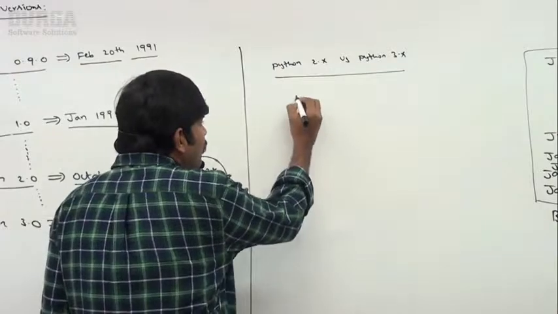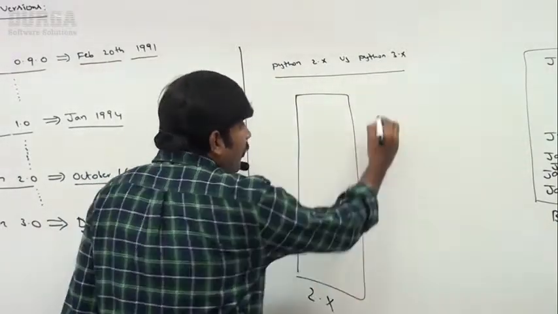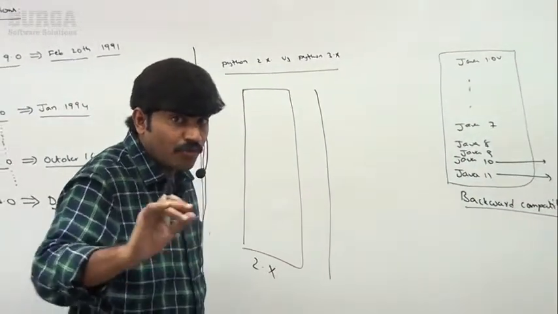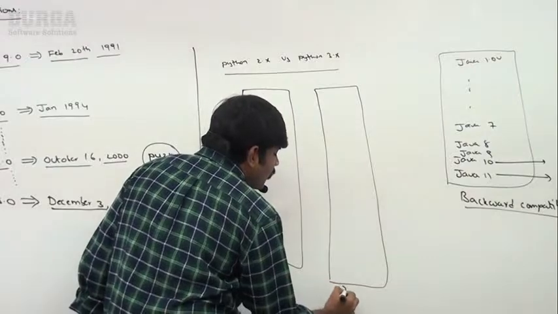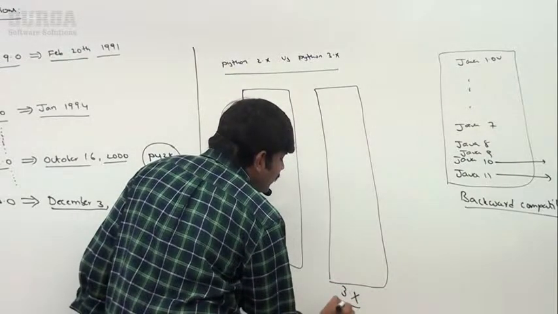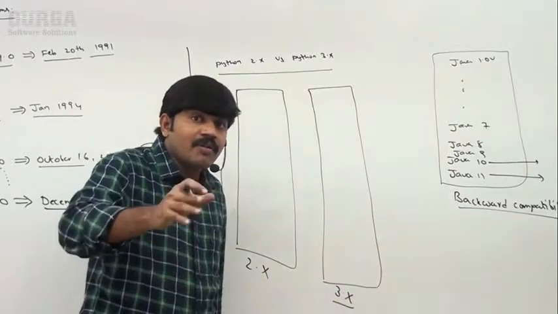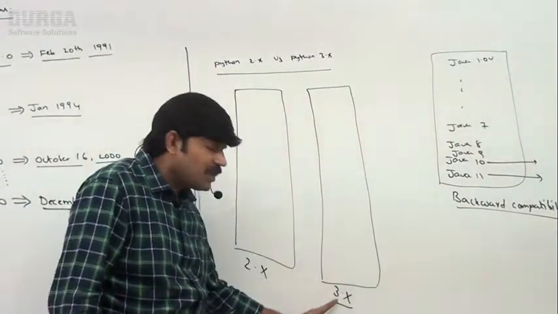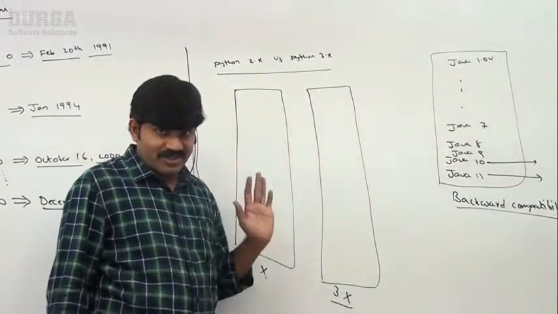Remember, Python 2.x is one language. Assume that. Python 3.x is not an extension to Python 2.x. It is developed as a completely independent language. Remember this, sir: Python 3.x was developed as a completely independent language. This language is not an extension to the Python 2.x version.